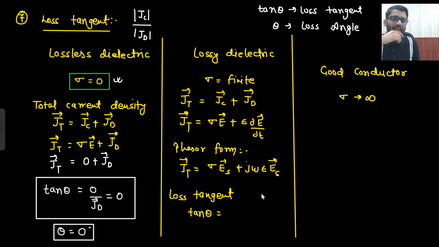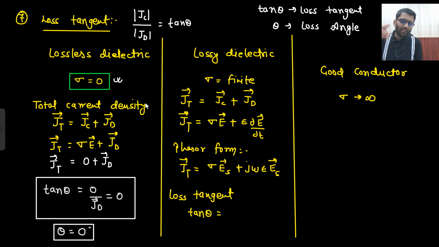Now what about lossy dielectric? Sigma is finite here. I am not saying it is infinity. It is some finite value, right? So this will also come into action. Can I write del by del t as j omega epsilon? When can I write that? When I am dealing in phasor representation. So when I am dealing in phasor representation, this is what I can write. Now I just need to take the ratio. This is my loss tangent.